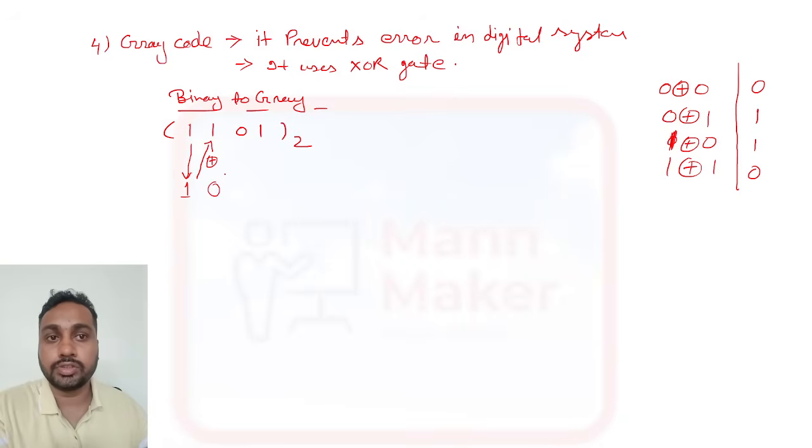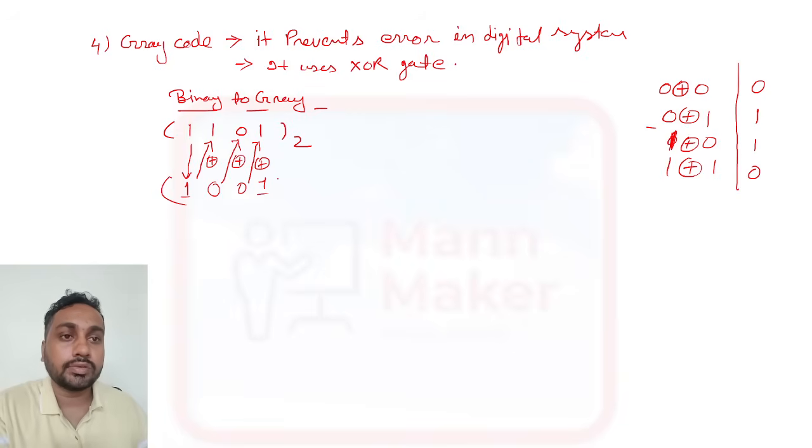So here it will be 0. Now between this 0 and this 0 you need to do XOR. 0 XOR 0 is 0. Now this 0 and this 1: 0 XOR 1 is 1. So this will be your 1001, and this is the gray representation of this binary number.